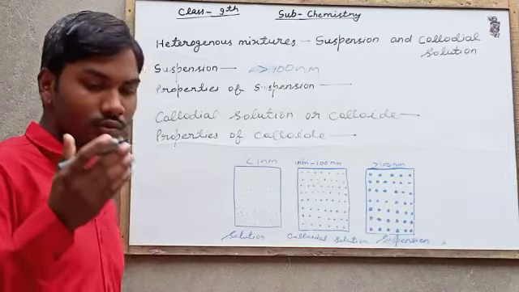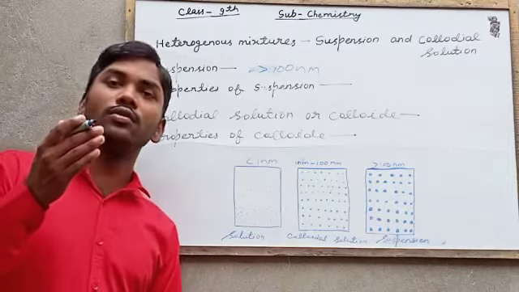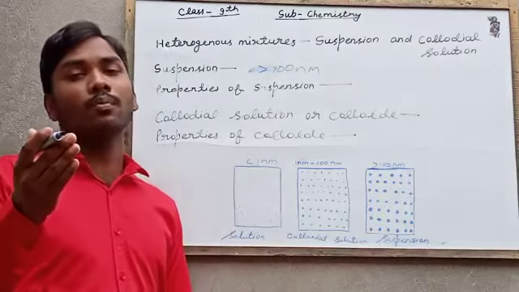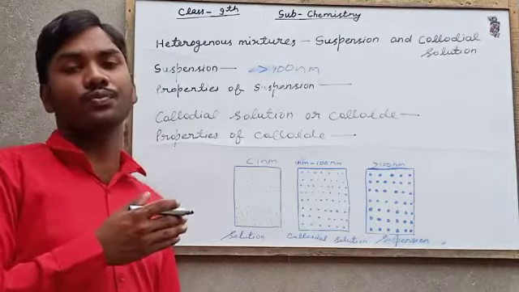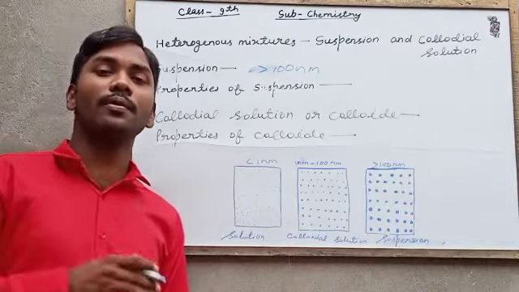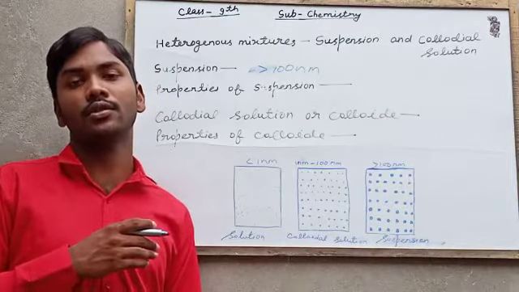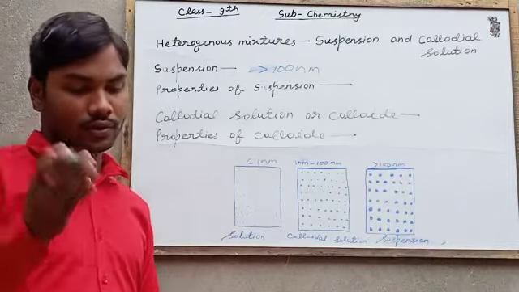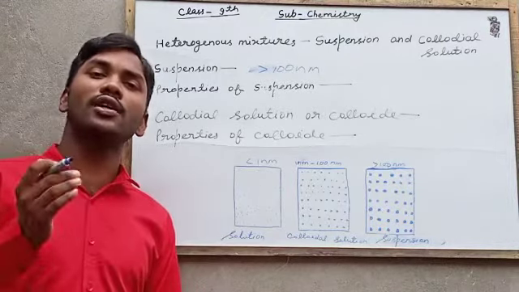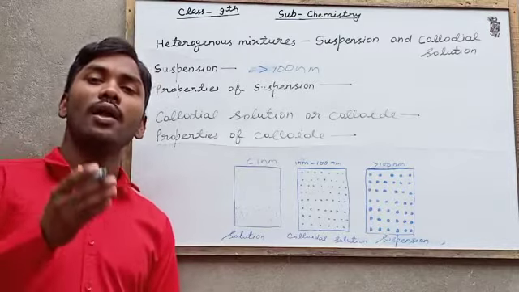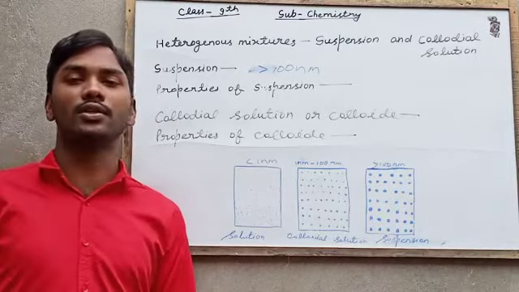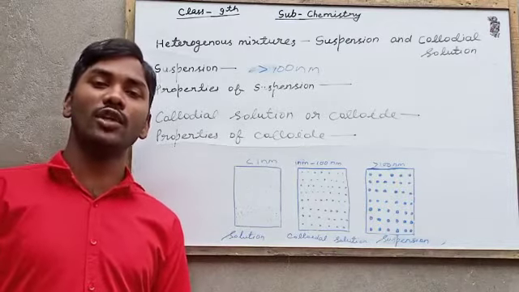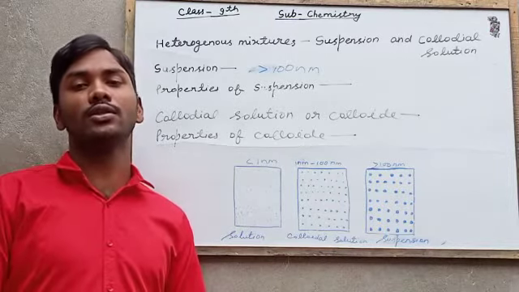Particles of colloid also disperse the beam of light. They also show the Tyndall effect. Colloidal particles follow a zigzag movement, which is known as Brownian movement.